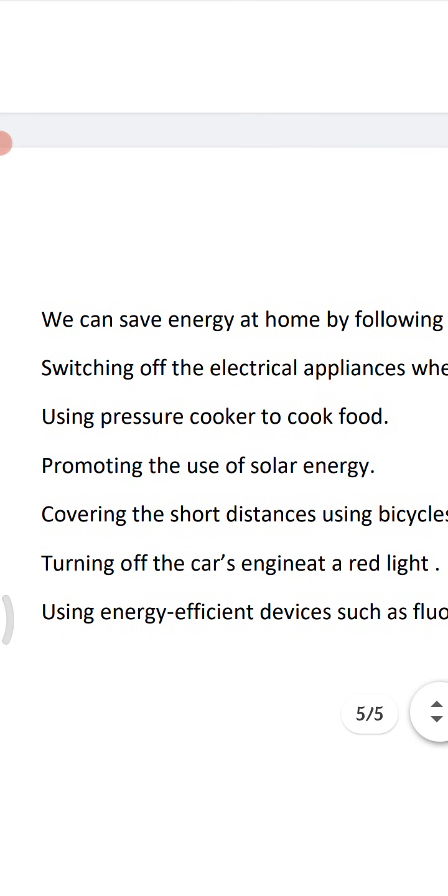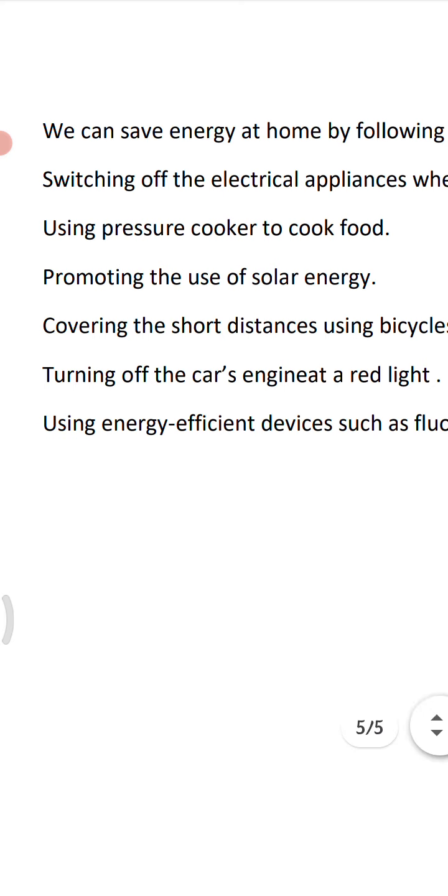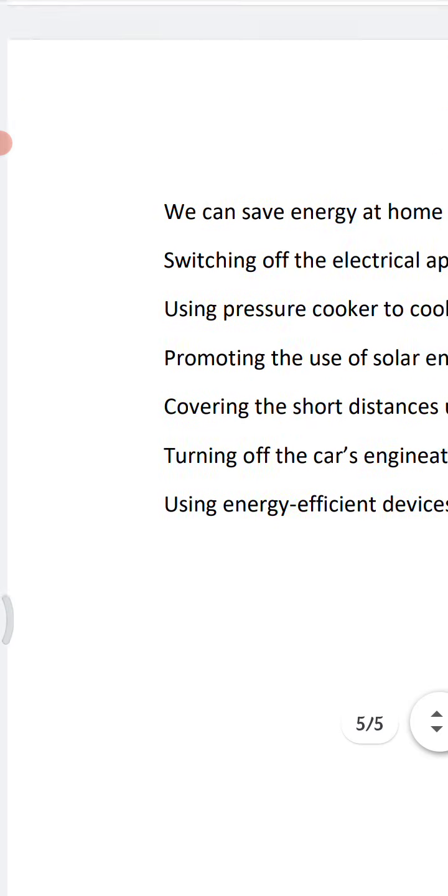So in this we will write 5 points. We can switch off home appliances when not in use, using pressure cooker to cook food, promoting the use of solar energy, covering the short distance using bicycle or walking. And next is using energy efficient devices such as fluorescent bulbs and tubes.